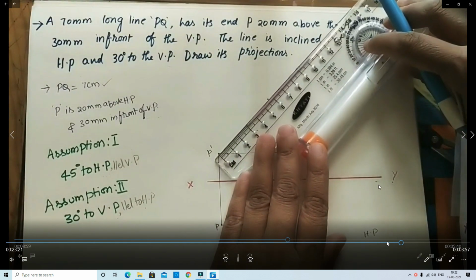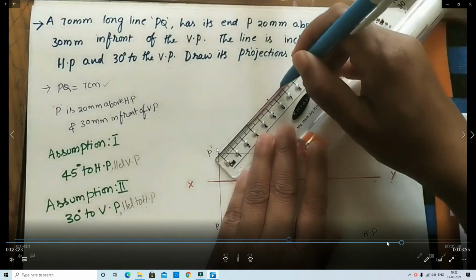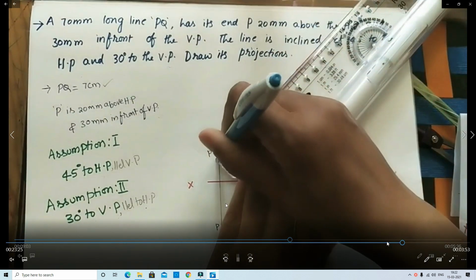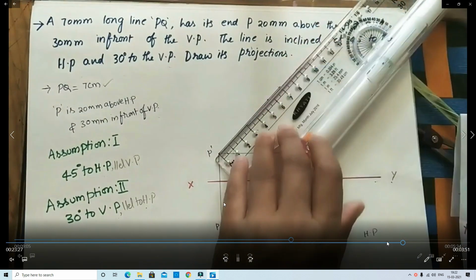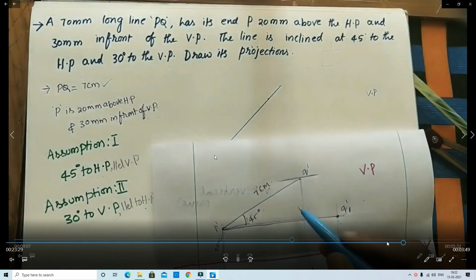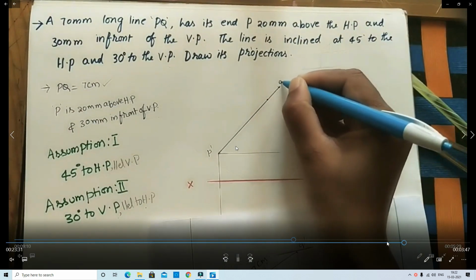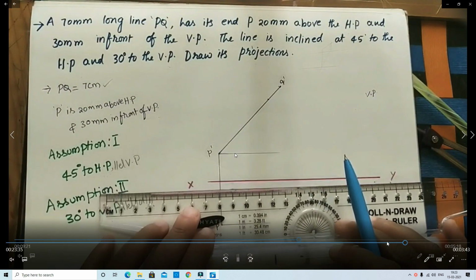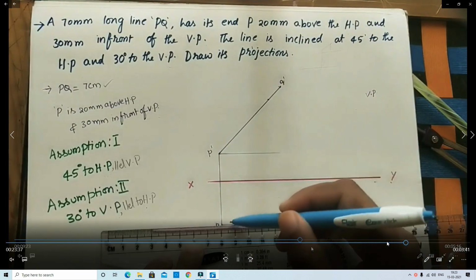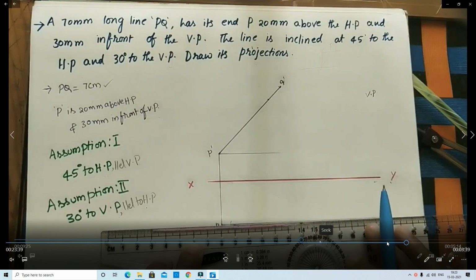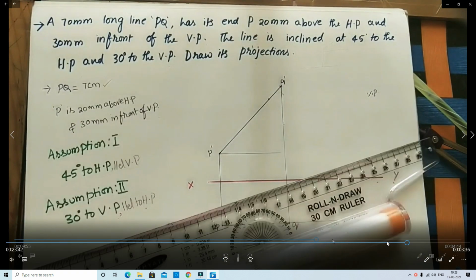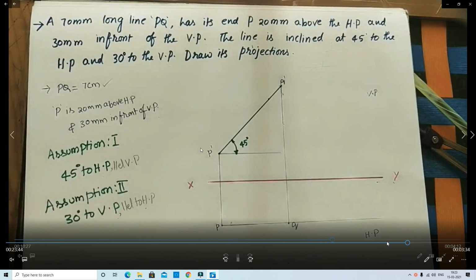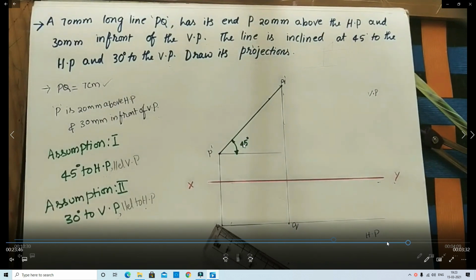Okay, we draw one reference line. First, we need to measure the distances above HP and in front of VP. Then after, with the help of the protractor, inclination to HP 45, inclination to VP 30. You know how to measure the inclination with the help of the protractor.